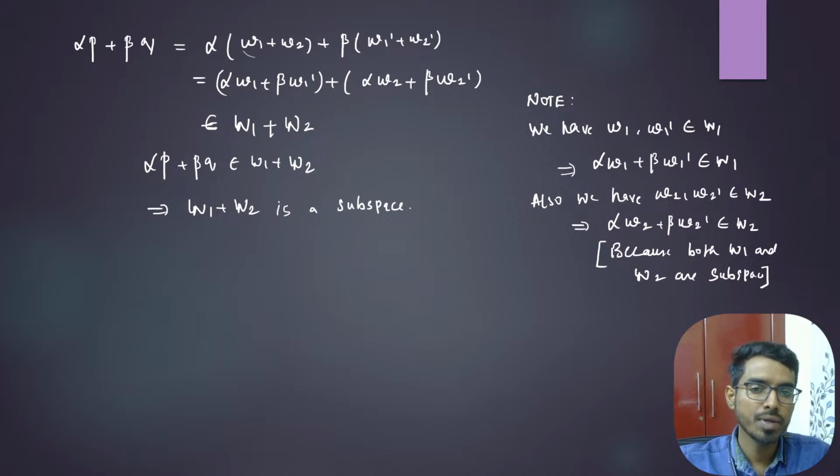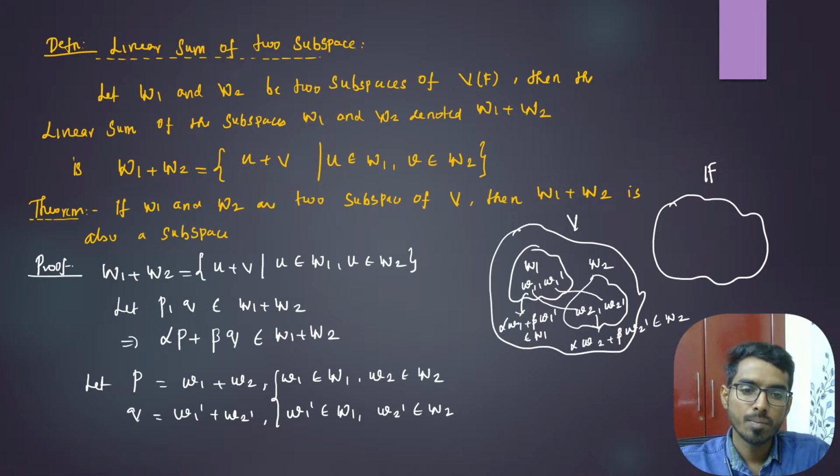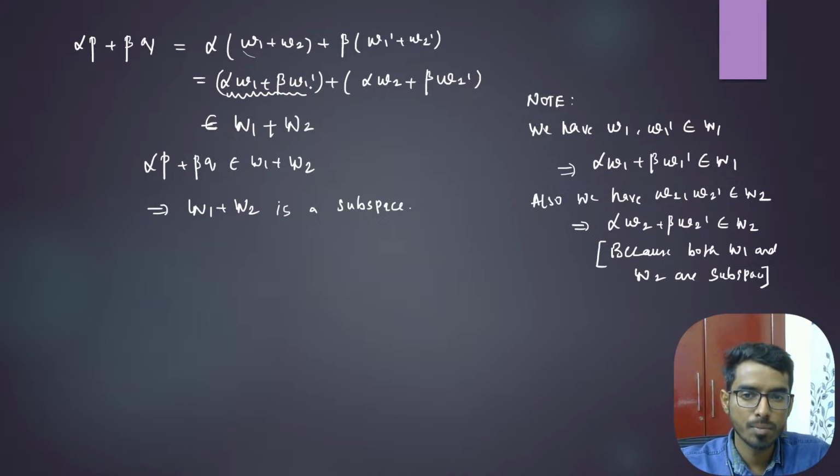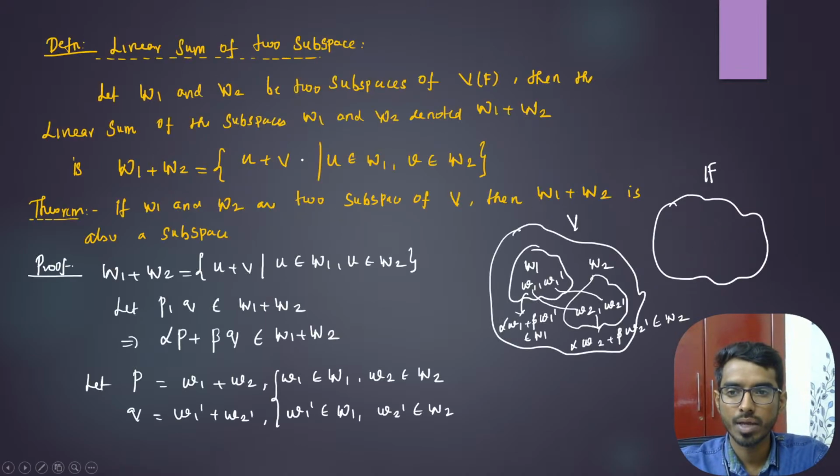Alpha times p plus beta times q, I'm just regrouping this. This belongs to W1, right? Because alpha w1 plus beta w1 dash belongs to W1 by definition of subspace. Alpha w2 plus beta w2 dash also belongs to W2. So this belongs to W1, this belongs to W2, so the sum belongs to W1 plus W2. Therefore, it is a subspace, right?